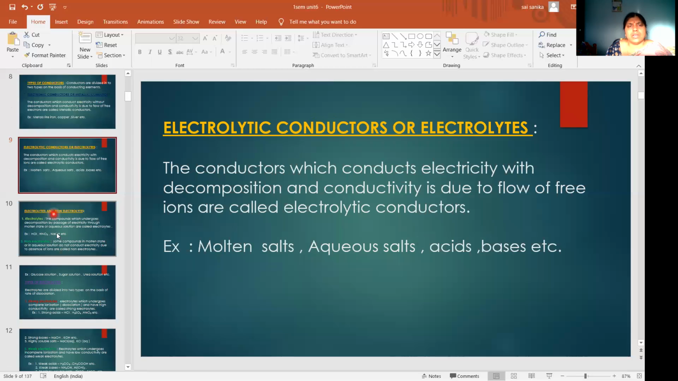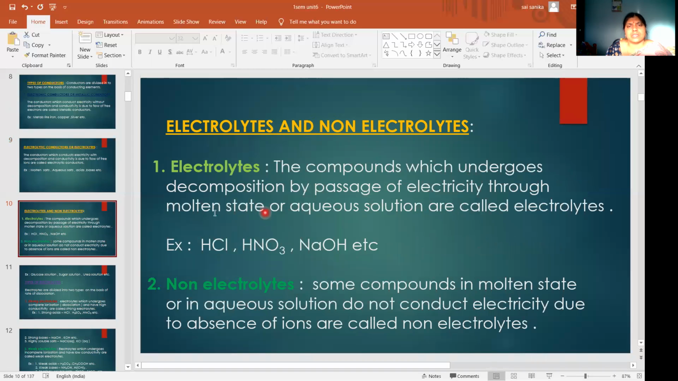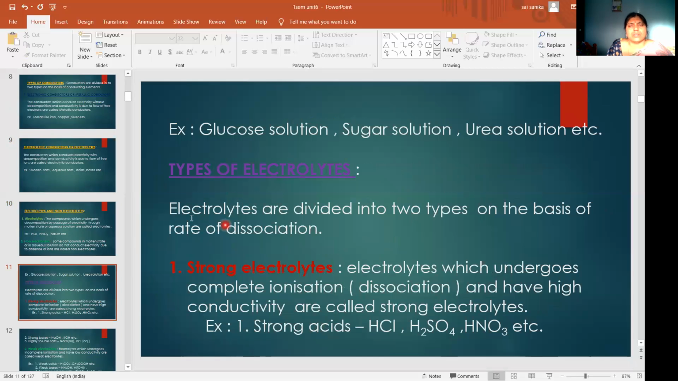And what is an electrolyte? The substance which conducts electricity in molten state or in aqueous state undergoing decomposition is called an electrolyte. The substance which does not conduct electricity in molten state or in aqueous state due to absence of ions is called a non-electrolyte. Electrolyte examples: acids, bases, and salts. Non-electrolytes: glucose solution, sugar solution, and urea solution. And types of electrolytes: these are again two types based on rate of dissociation. If they undergo complete dissociation, they have high conductivity.